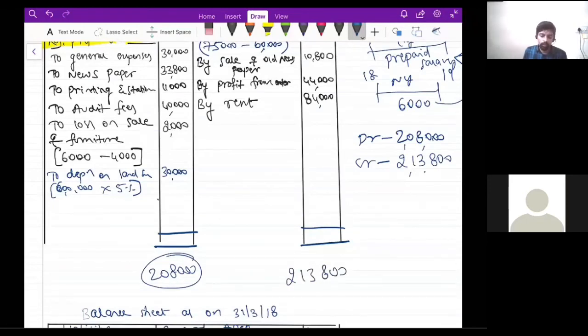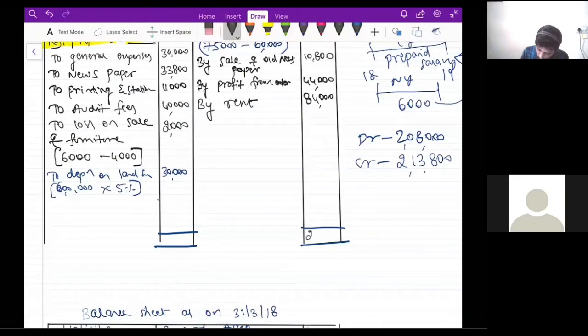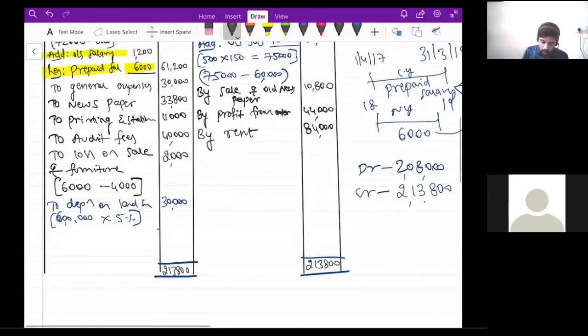Correct? So always you should take the highest total. Where is the highest total? On the credit side, right? So on the credit side, I'll write 2,13,800. Same total on the other side, 2,13,800. So now find out the difference amount. How much is the difference amount, guys? 5,800. Okay.